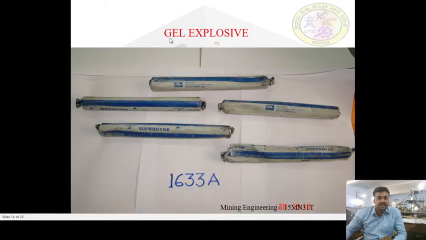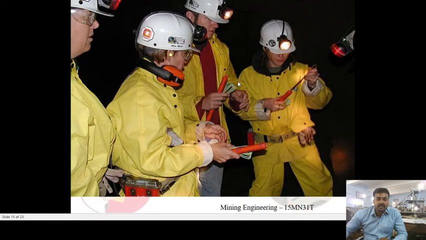Let me see what the gel explosive looks like. See, a gel explosive could consist of ammonium nitrate along with calcium nitrate, and solid oxidizers and sensitizers are its constituents. It exactly looks like this. You could see here, this gel explosive is now being attached along with the detonator.